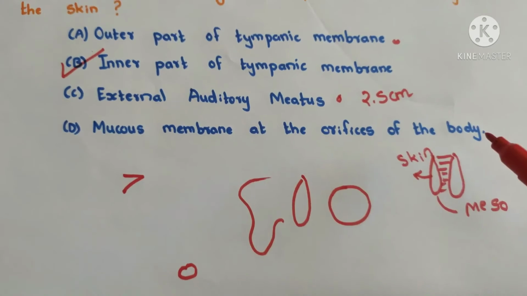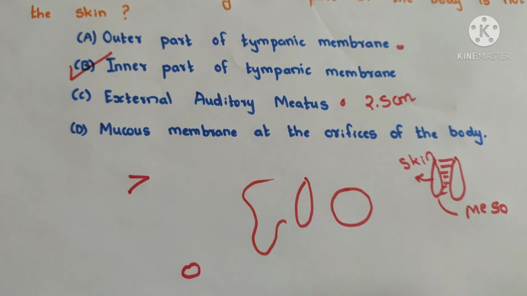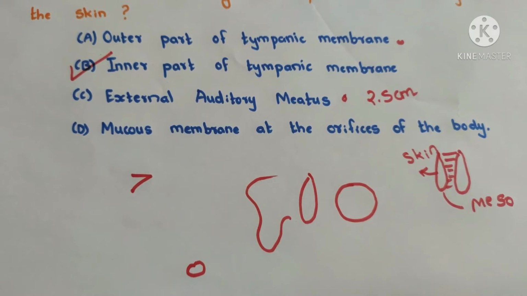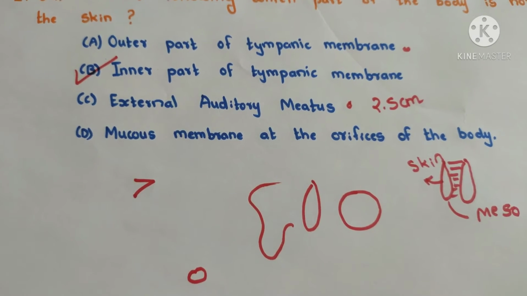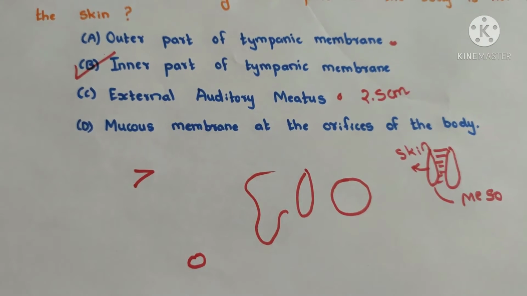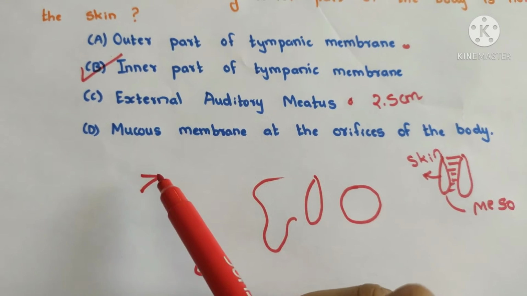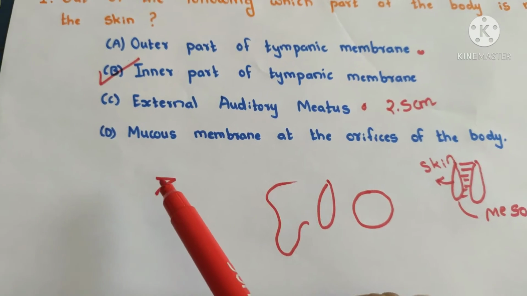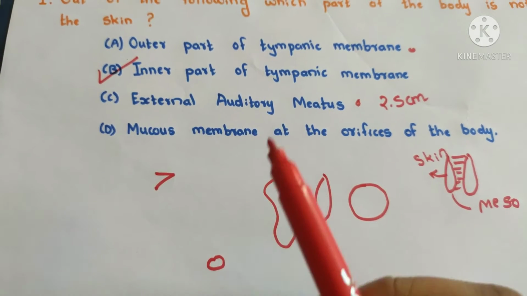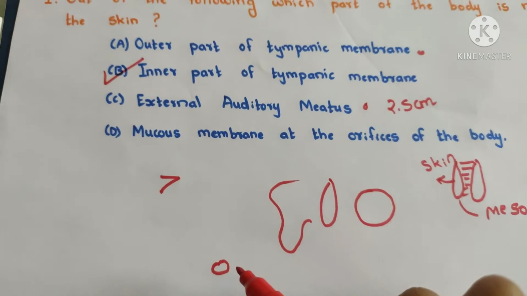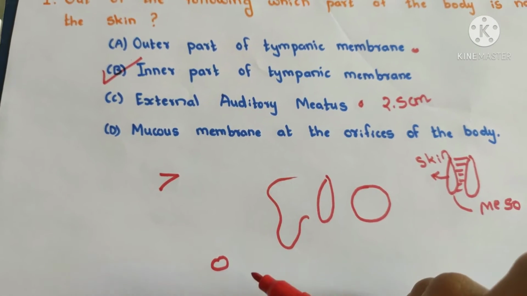In our digestive system, mouth and anus are the part which connects the system with external part or our external environment. So at the opening of our mouth or oral cavity, there is a mucous membrane which is derived from skin. And there is anus at the end which is also derived of skin.